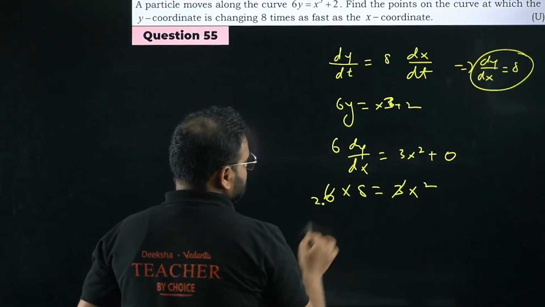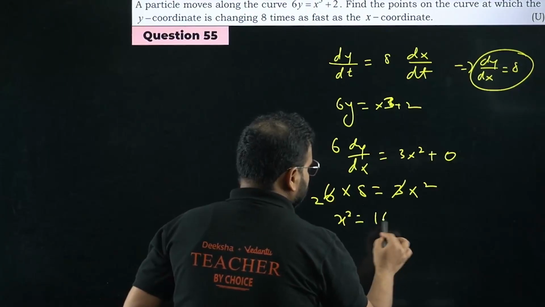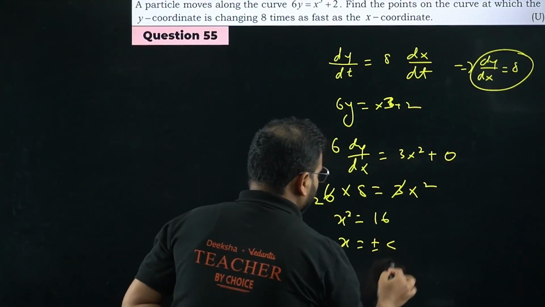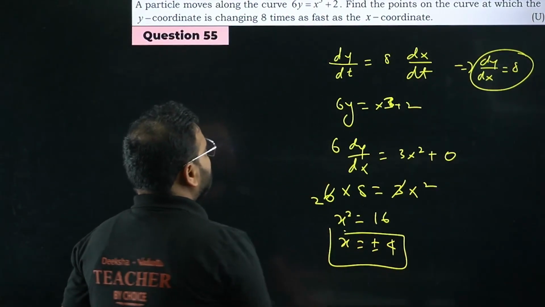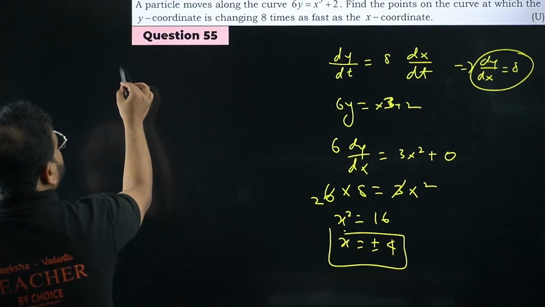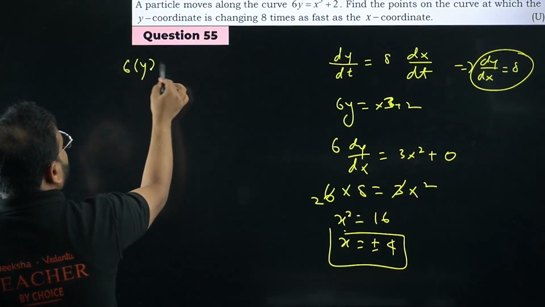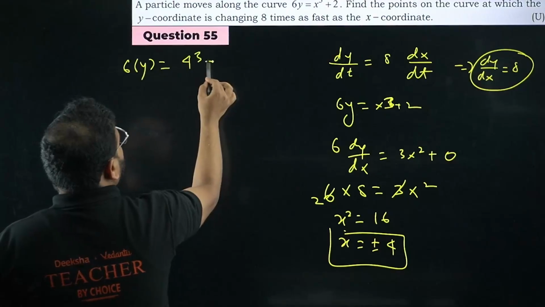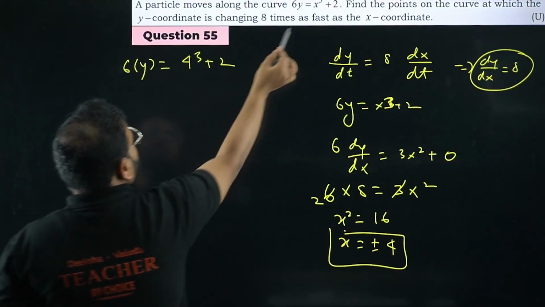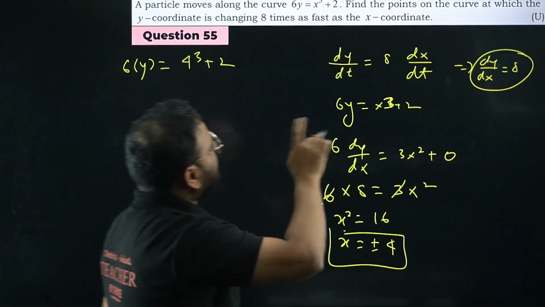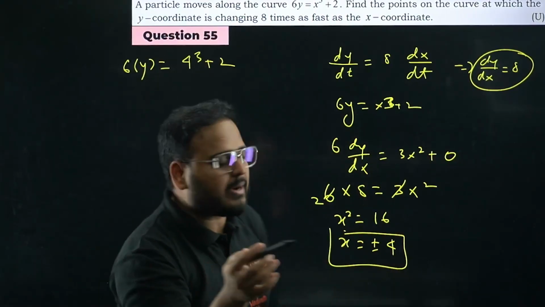3 to ja 6. So x square is 16. X is plus minus 4. When you put x as plus 4, it will become 6 times of y equals 4 power cube plus 2 in the function. Because they ask you a coordinate. Find the point. So we want the value of x and y together.